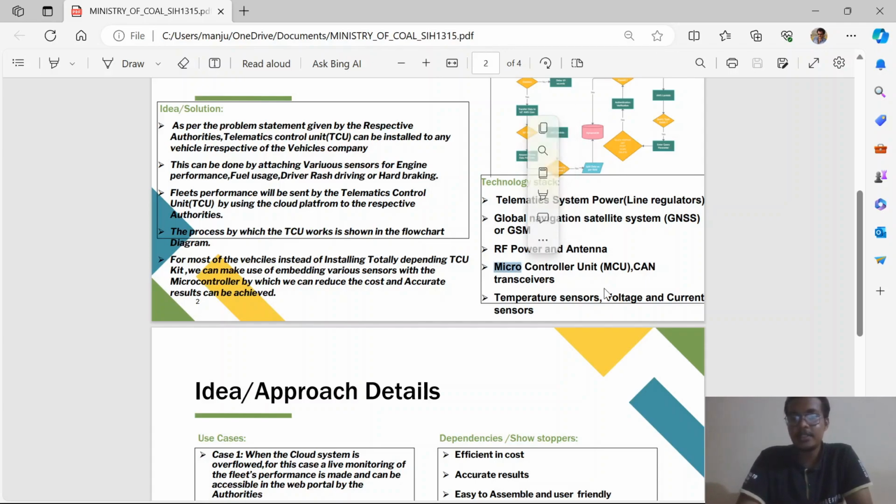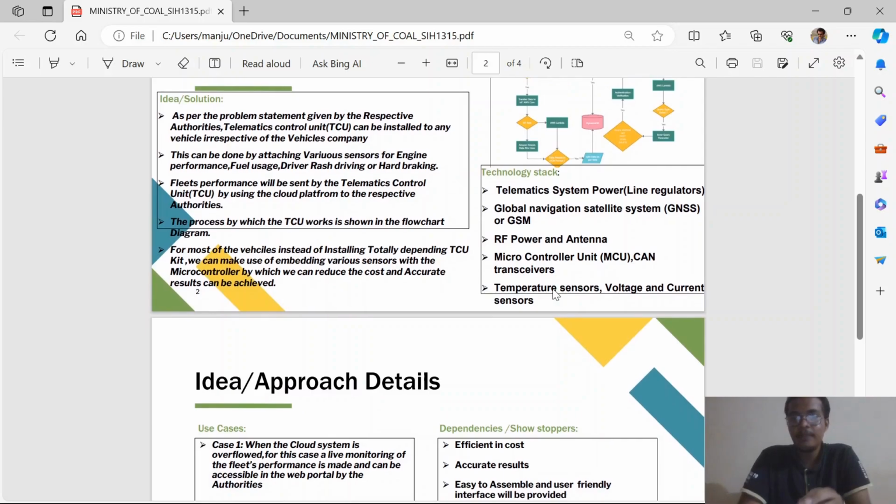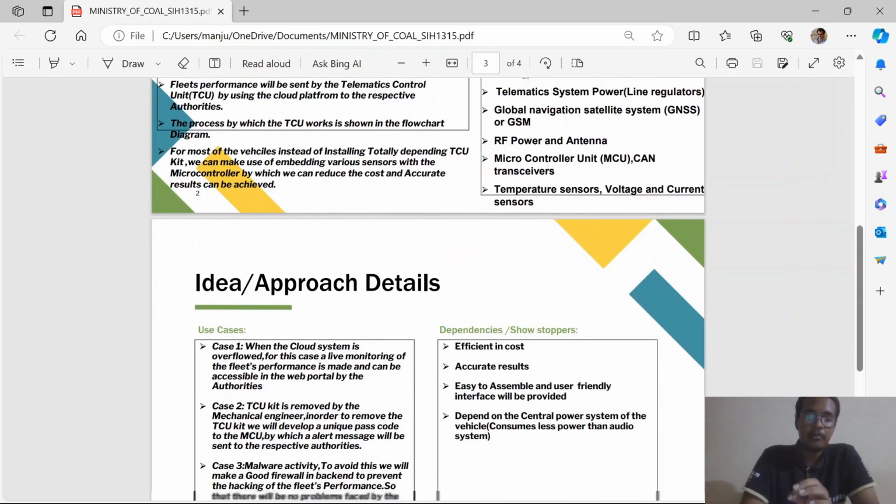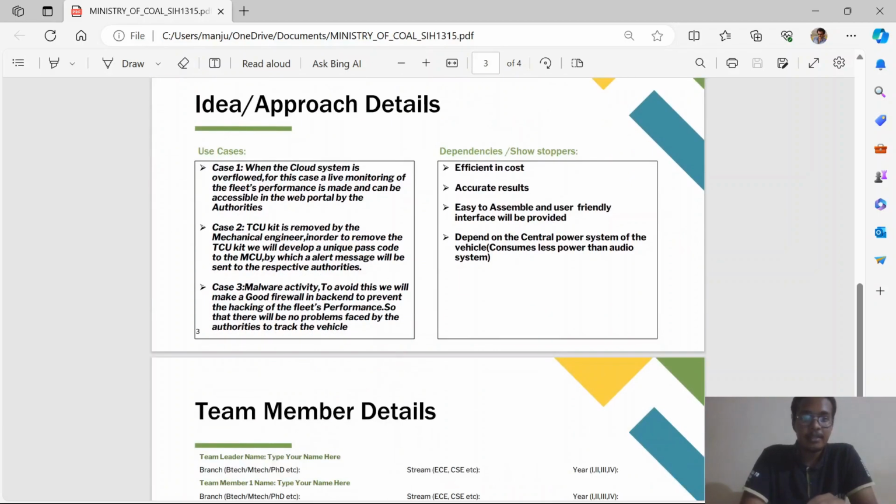Microcontroller unit is the heart. Without it we can't control anything. So MCU can be made by we can make our own board, or we can also take many of the boards available outside. We can also use them. And CAN is for controller area network, where we need to use it for communication, transmitting and receiving. That's why it is given here as transceivers. We need those. And the different types of sensors, as you can see, temperature sensors, voltage and current sensors are required to monitor the vehicle system. So this is the technology stack that we require as of now.